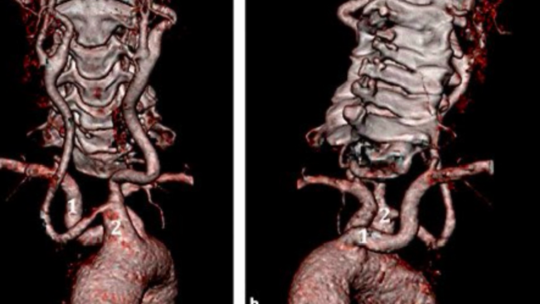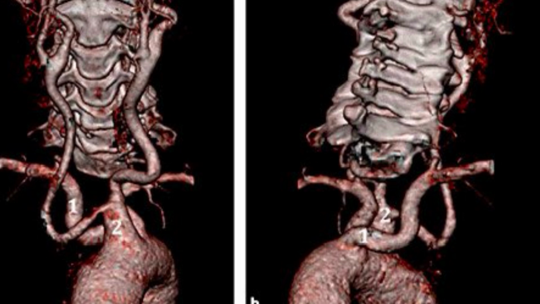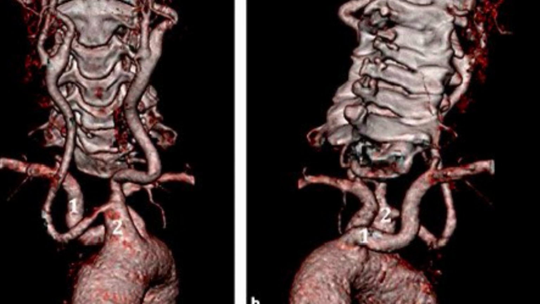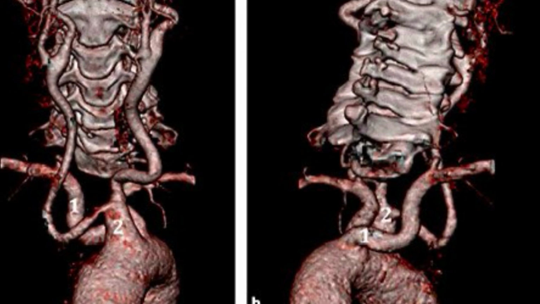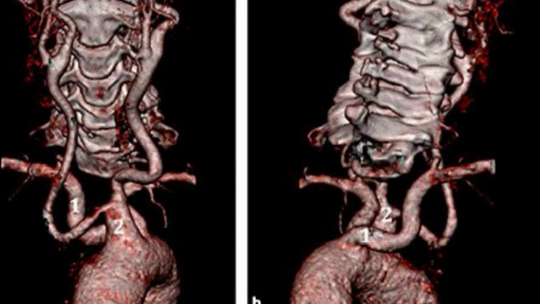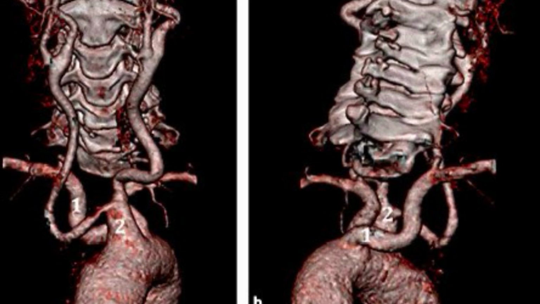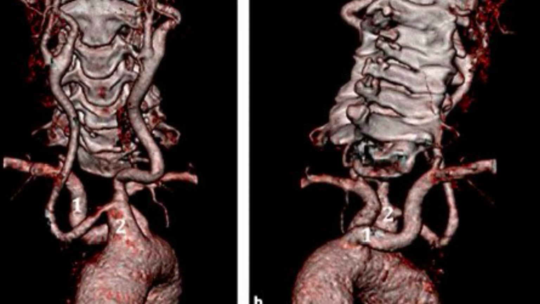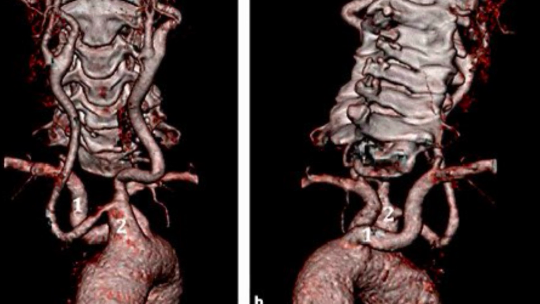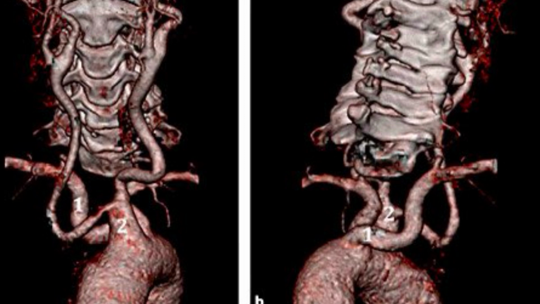This trunk, another aortic arch branching variation, arises from the aortic arch, then bifurcates into right and left common carotid arteries, thus creating a common origin of the two common carotid arteries. So this variation can be there.